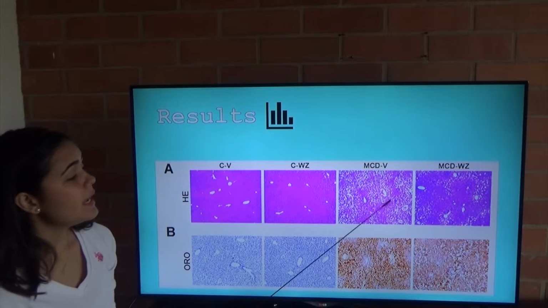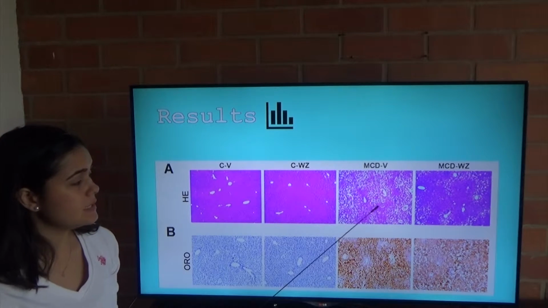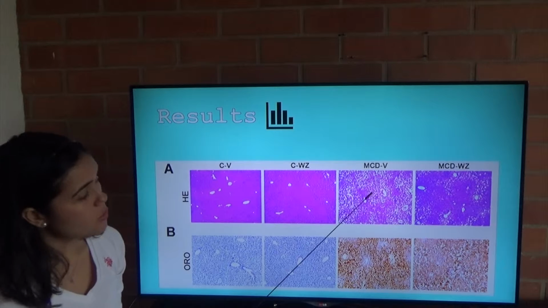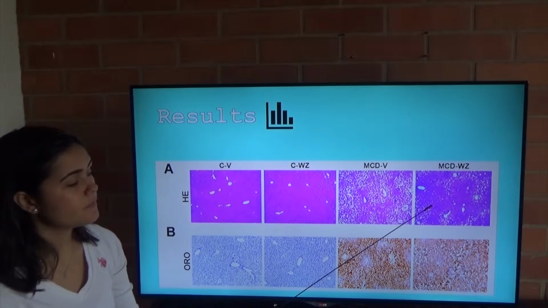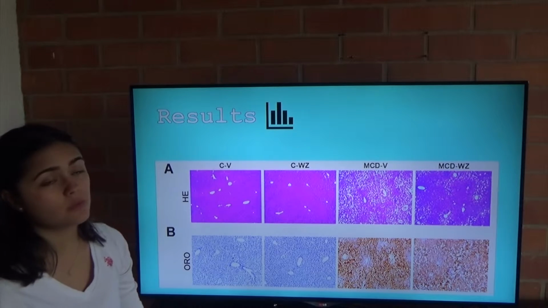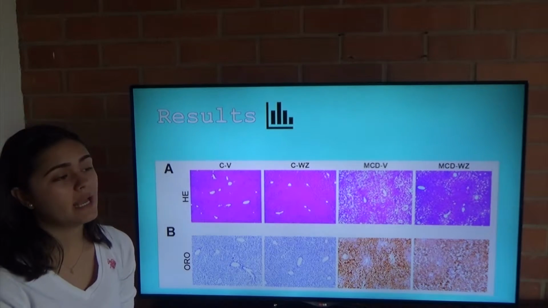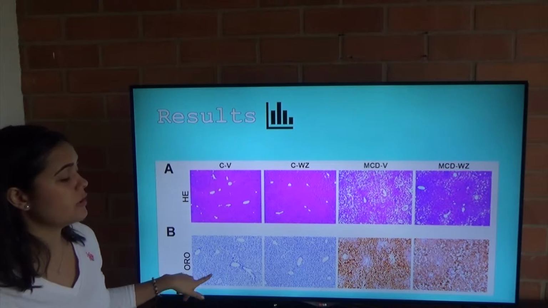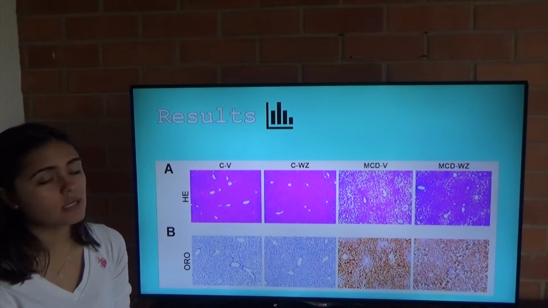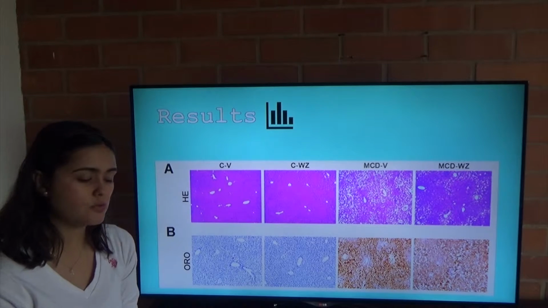Wuzhi capsule. In here we can clearly see that there are more white spaces, which means that here the tissue has more fibrosis than in here. So we can conclude that with the Wuzhi capsule, we're going to have a healthier tissue than without it. And in here, they're showing us the same thing, and it's just a different coloration that targets fresh tissue.